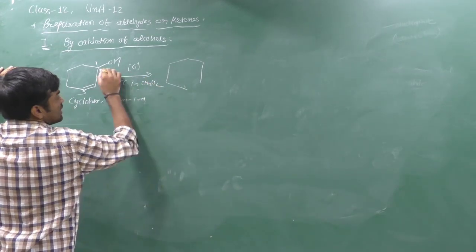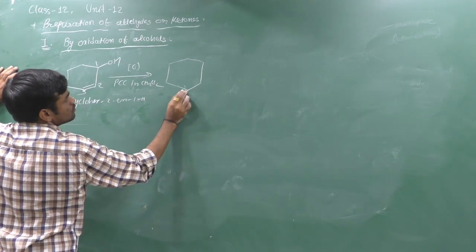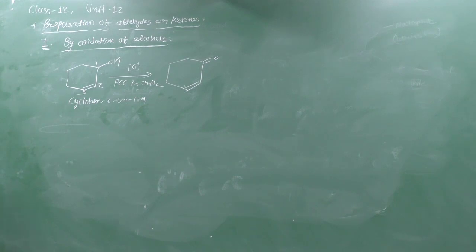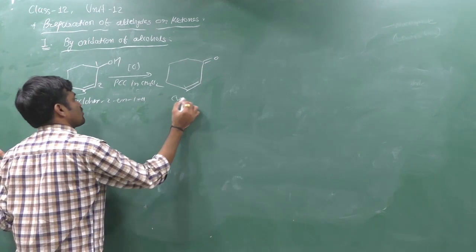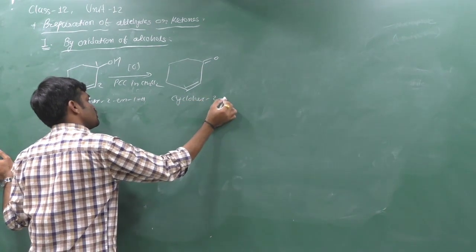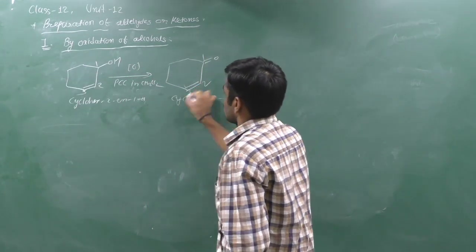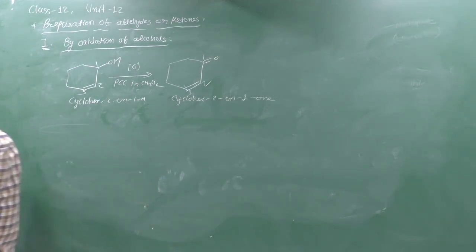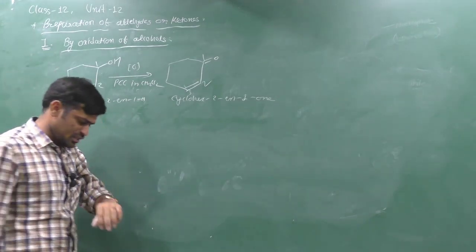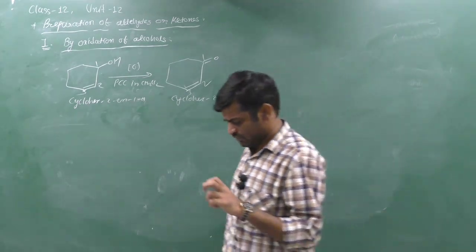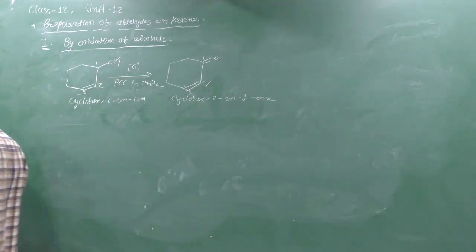That is a secondary alcohol. The double bond is as it is, and C double bond O gives cyclohex-2-en-1-one. It means that the double bond or triple bond is not affected with the help of these reagents.